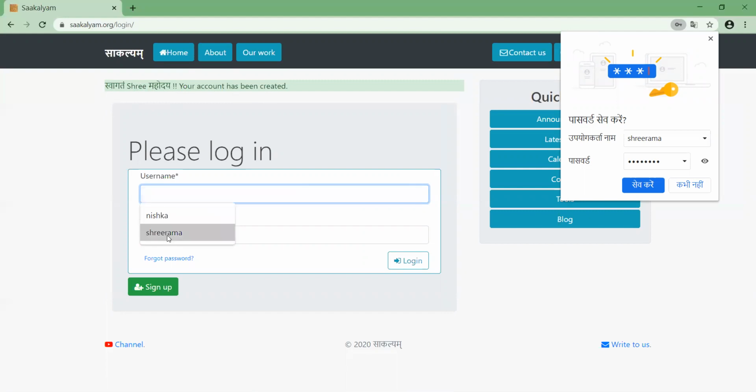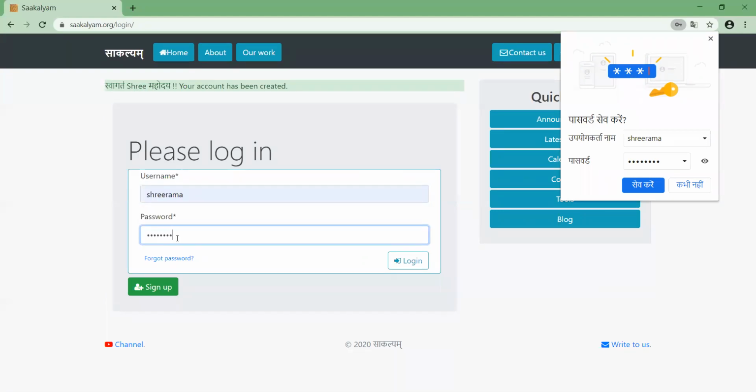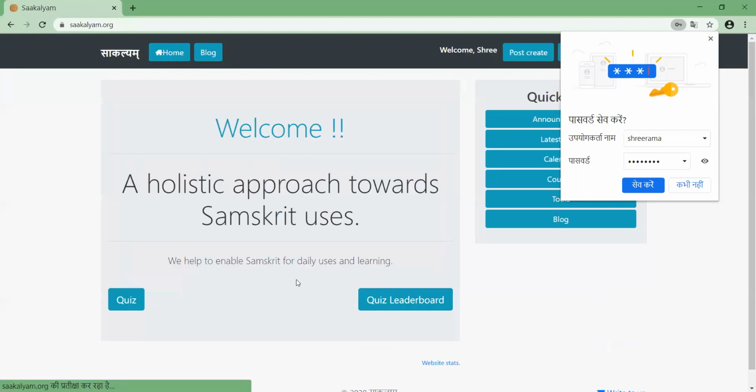Now I can log in using the same account, since the password is already known to me. This is the same page. If you have forgotten the password, or somehow you landed here and don't have an account, you can go to Sign Up from here. After entering that, I will click Login.